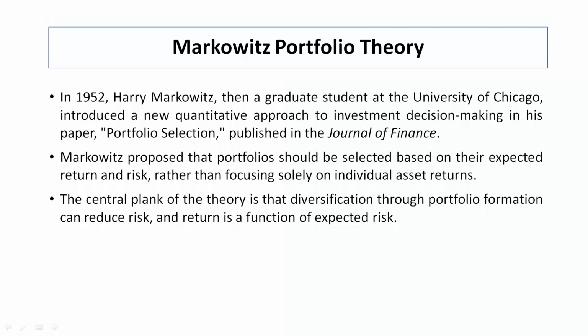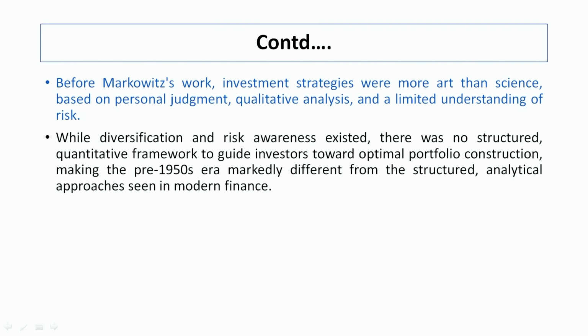This situation was analyzed by Markowitz in his research paper called Portfolio Selection, published in the Journal of Finance, which got him the Nobel Prize in the 1990s. In this theory, he propounded that there should be certain qualitative as well as quantitative judgments for evaluation of securities and construction of a portfolio.